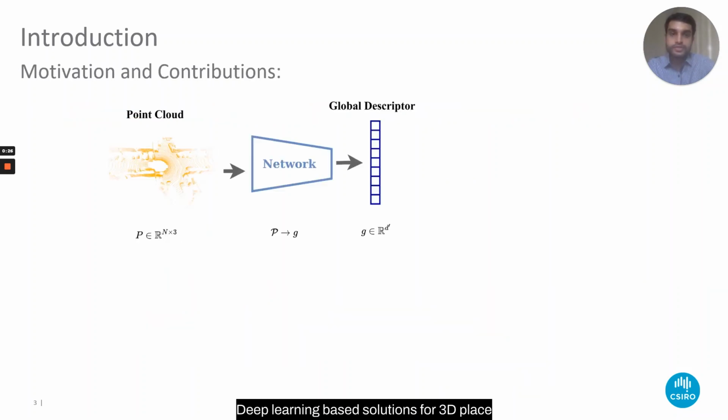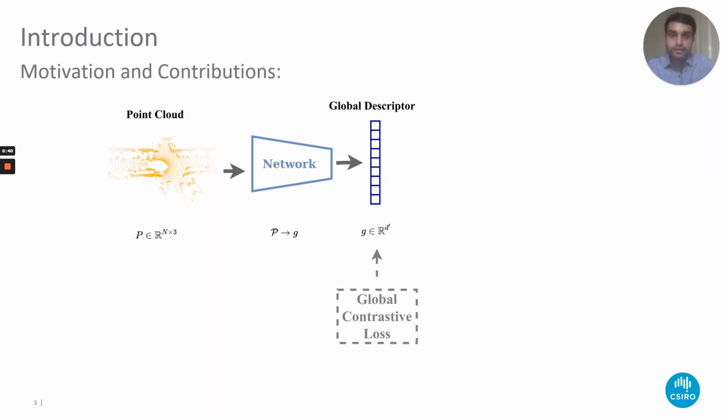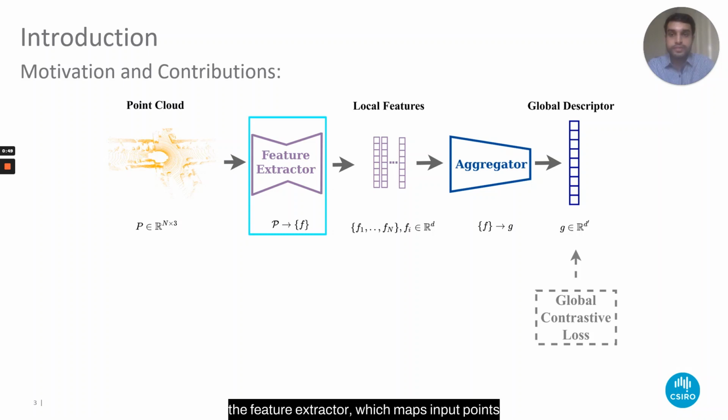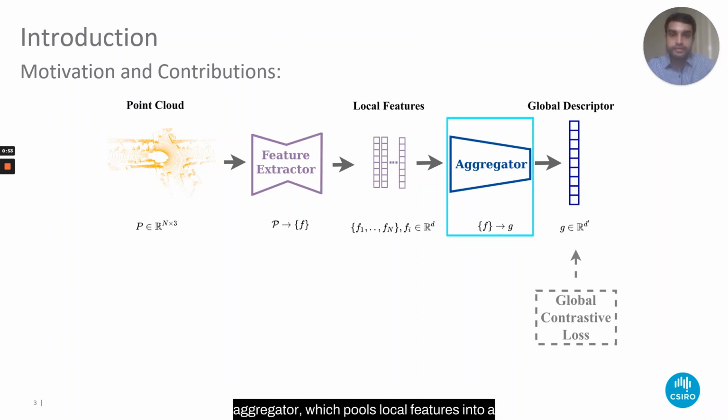Deep learning-based solutions for 3D place recognition define a network which maps an input point cloud to a single vector representation to enable fast retrieval. These networks are trained using a contrastive loss applied at the global descriptor level. We note that in general, these networks can be decomposed into two distinct components, namely the feature extractor, which maps input points into high-dimensional local features, and the aggregator, which pools local features into a single global descriptor.